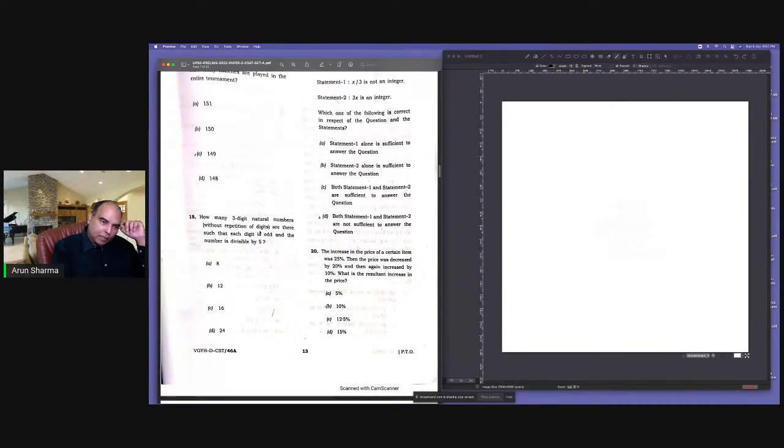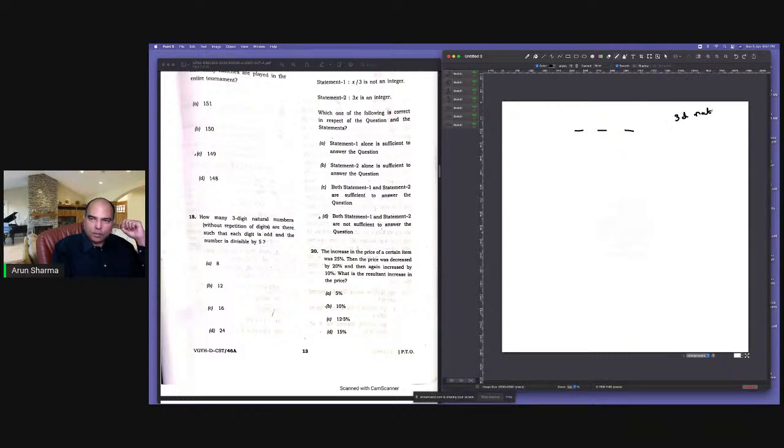Let's look at 18. How many three-digit natural numbers without repetition of digits are there such that each digit is odd and the number is divisible by 5? So again, combination, counting. Each digit is odd. Three conditions: three-digit natural numbers, no repetition of digits, and each digit odd, and the number is divisible by 5.